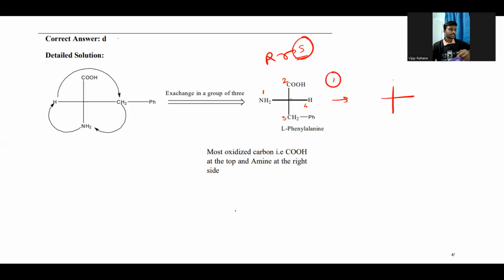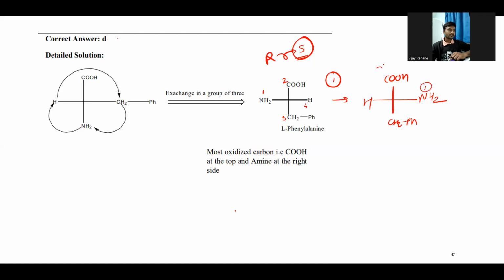So let's say I did the exchange between NH2 and H. So COOH will remain as it is, CH2OH will be as it is, and then hydrogen and the NH2 group we need to exchange, right? So hydrogen will go on the right side, and the NH2 group will go on the left-hand side. If you do one exchange, you see this will be exactly the opposite configuration.